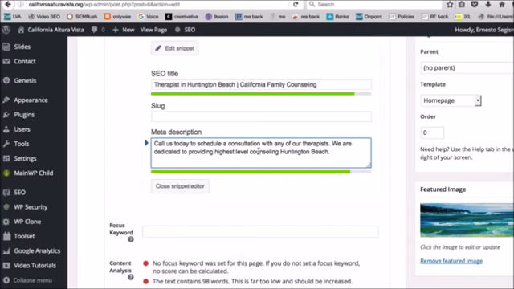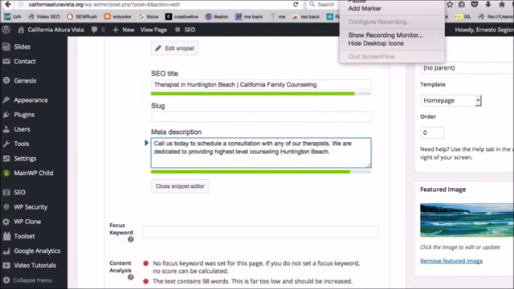I'm not going to spend too much time on this because I think you get the idea, but if I was to strategize and think about this a little bit longer, I might make this counselor, or change the sentence to include counselor or family counselor or marriage and family therapist. Those are all different keywords, and I'd want to incorporate those a little bit differently. Why don't I pause the video? I'll think it up a little bit, and then we don't waste time thinking.